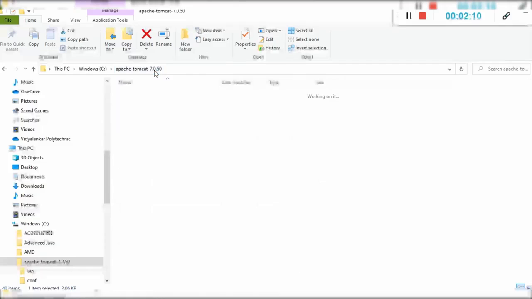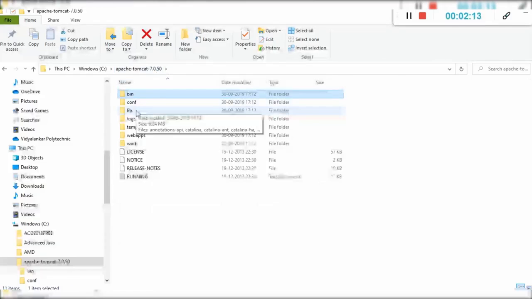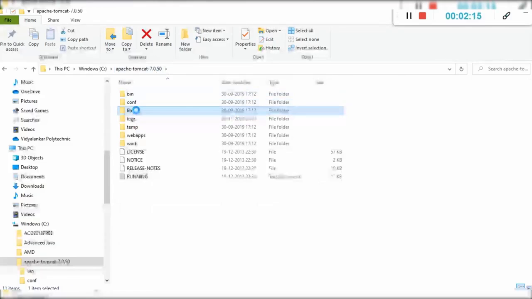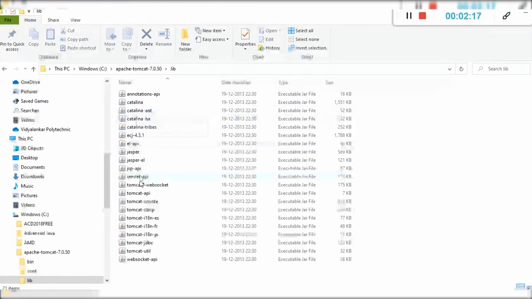After bin, the next folder is the lib folder. In the lib folder, we require the servlet-api.jar file. Again, this file is required for running servlet programs.